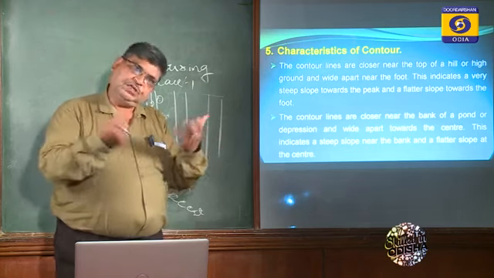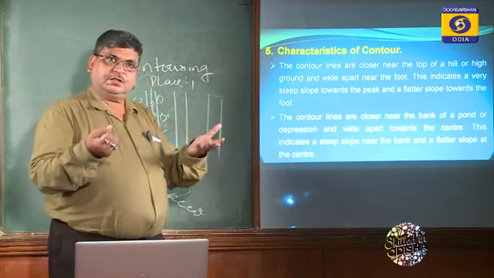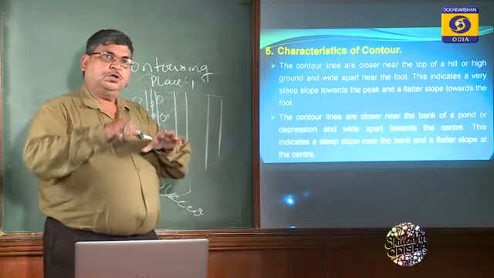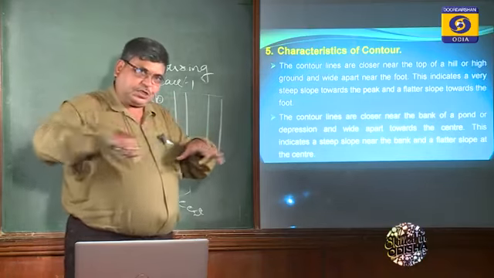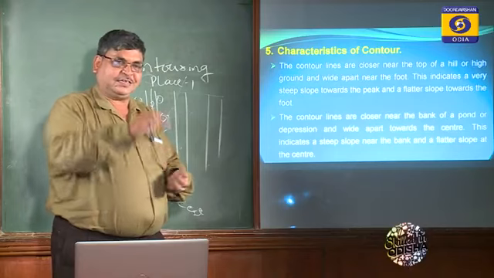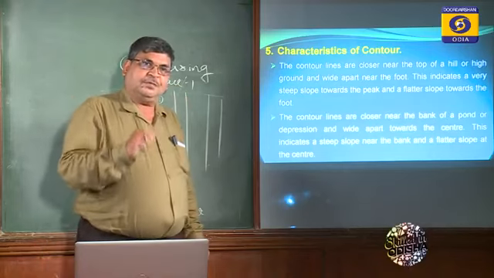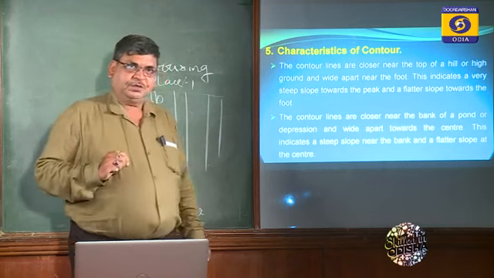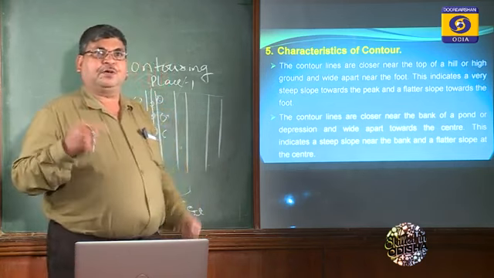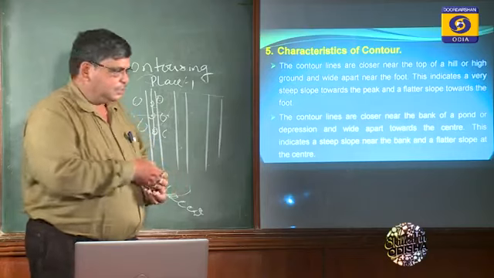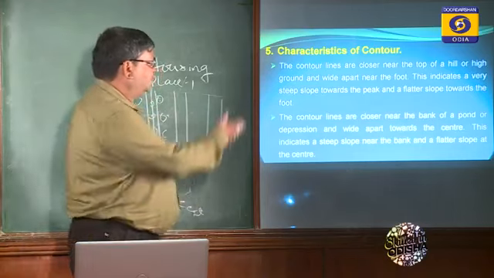The depression means pond. There may be a summit. There may be a mountain. So you will see the characteristics of the contours. In some cases, you will find inside the loop it is a lower value. That means you know that is a pond. If there is a higher value, then it becomes a summit or hill. So that is the characteristics. Some of the characteristics I will just enumerate.